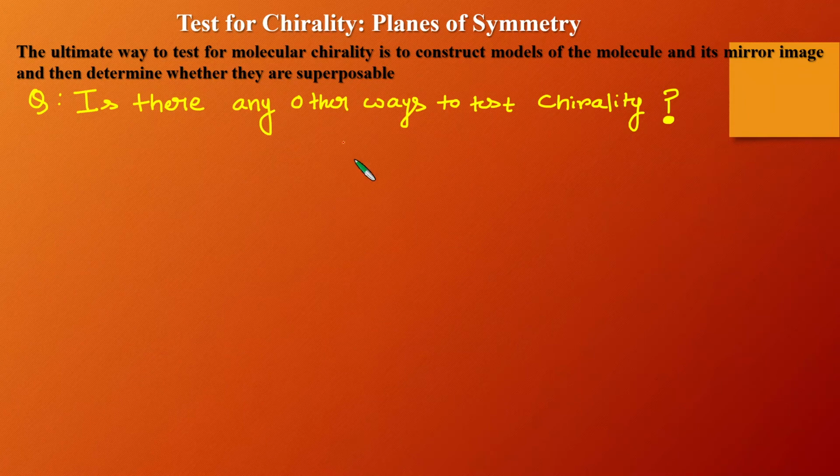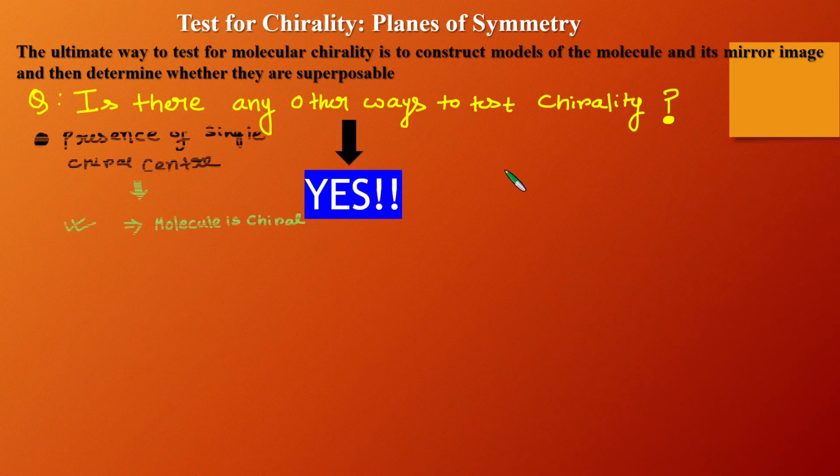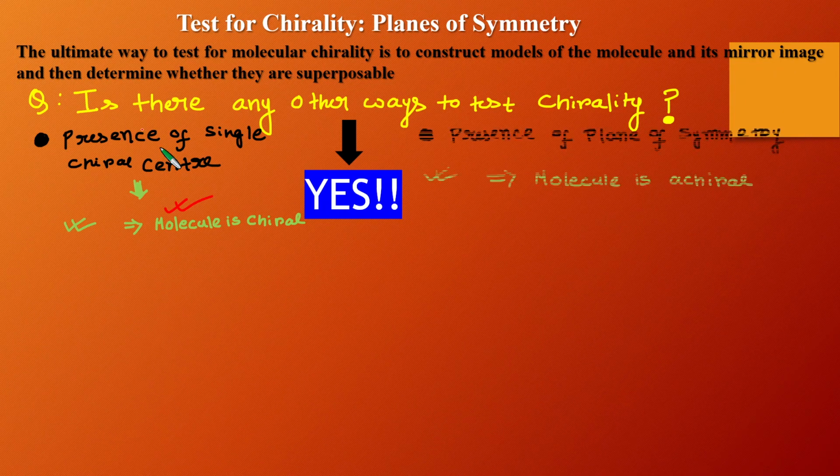If a molecule contains a single chirality center, we can say with 100% confidence that the molecule is chiral. Another way to test chirality is to see whether there is a plane of symmetry or not.